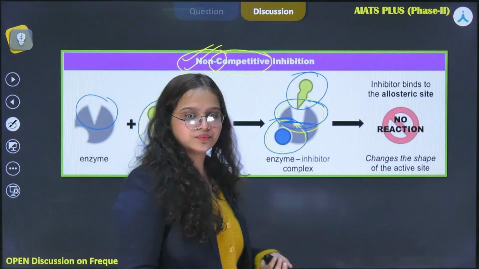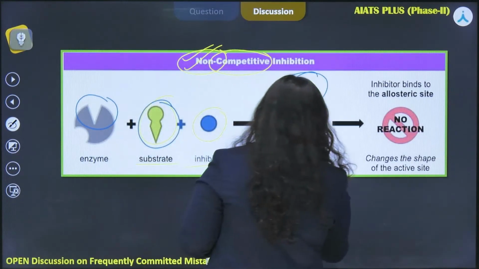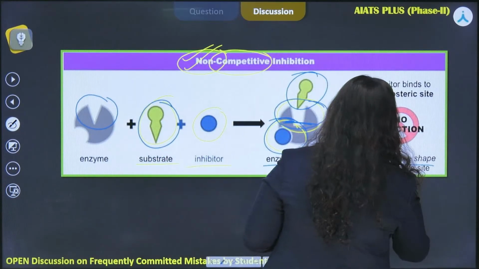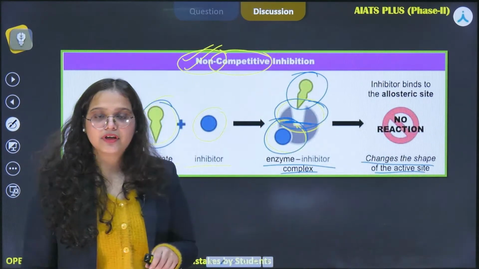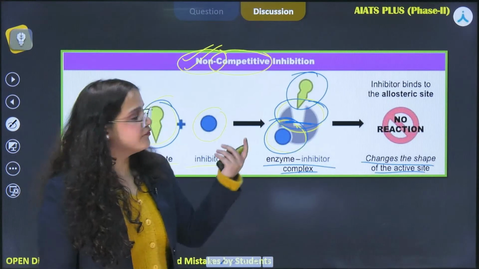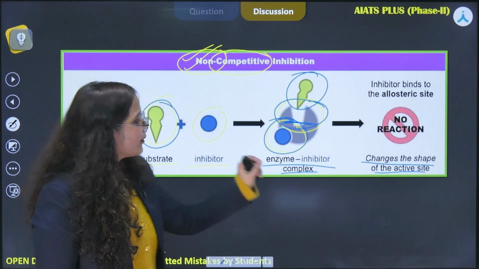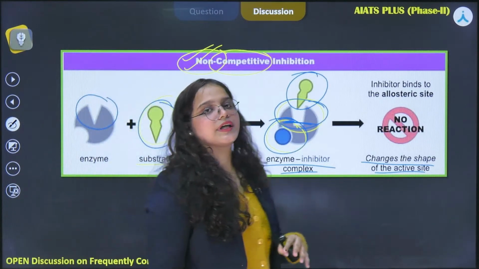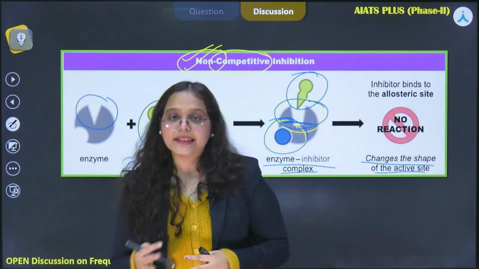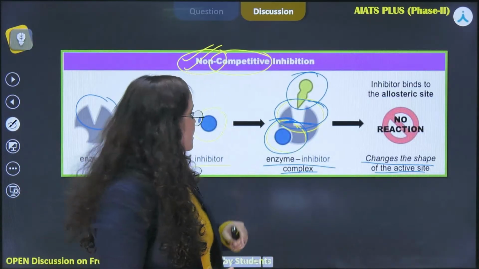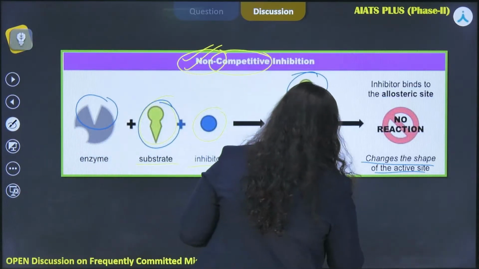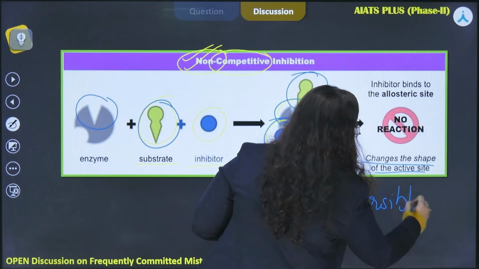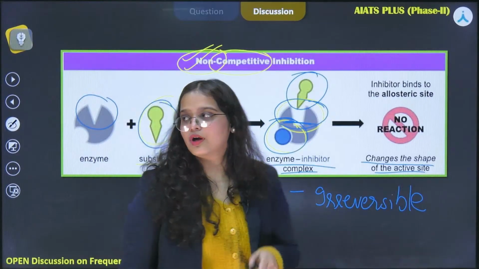All right. And therefore, we can see it also states change the shape of the active site, and therefore there will be no formation of enzyme substrate complex, and this inhibition cannot be overcome by increasing the concentration of substrate, and therefore we also call it as the irreversible inhibition. All right.